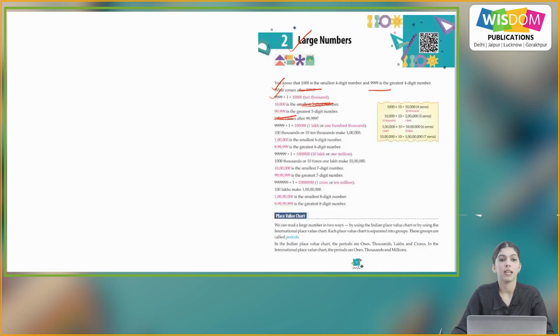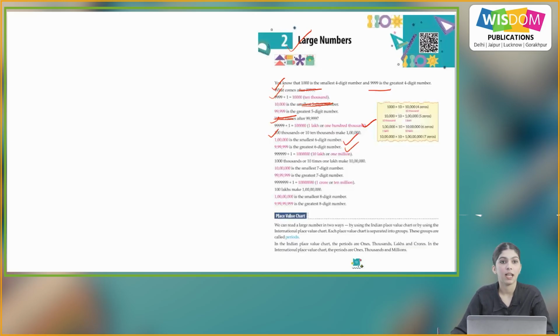And with that, 99,999 is the greatest 5-digit number. Again, what comes after 99,999? That is 1 lakh or 100,000. 100 thousands or 10 ten-thousands make 1 lakh. So, 1 lakh is the smallest 6-digit number.